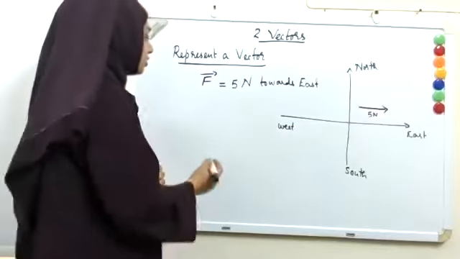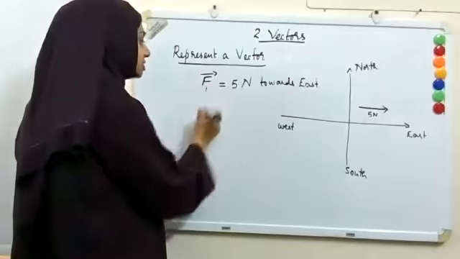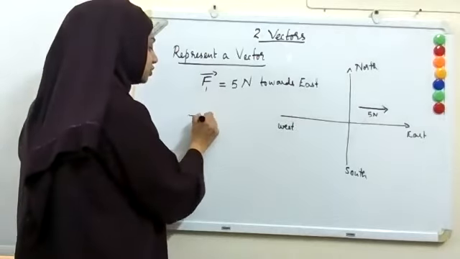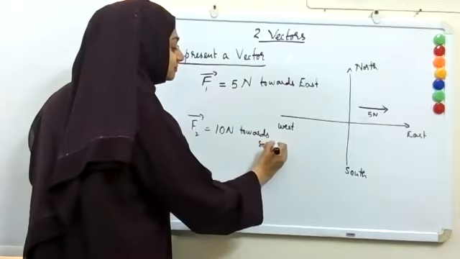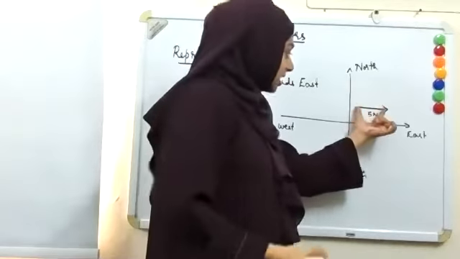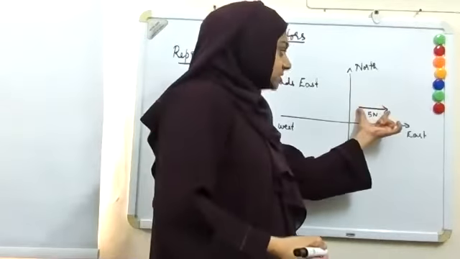Okay. Now I want to express another force. This is F1. Another force F2, which is 10 Newton towards south. Okay, so I have to express like this. I represented 5 Newton by this length.